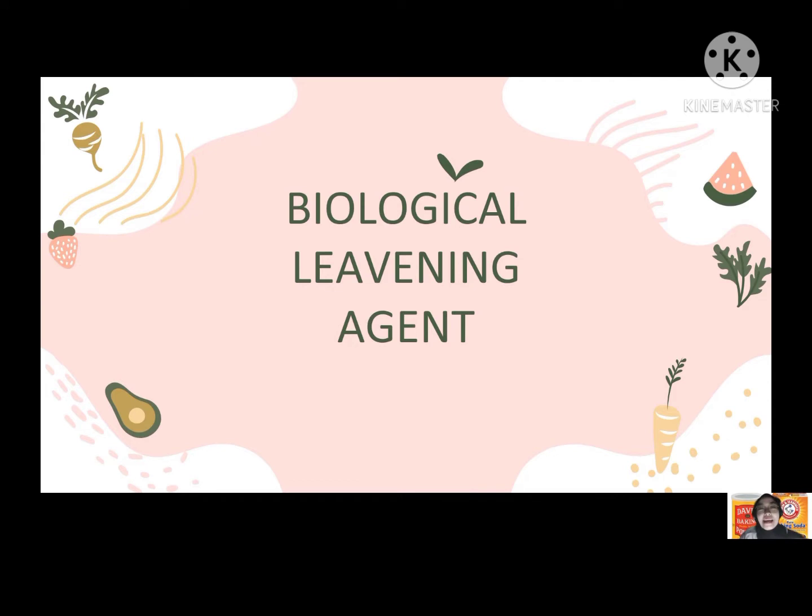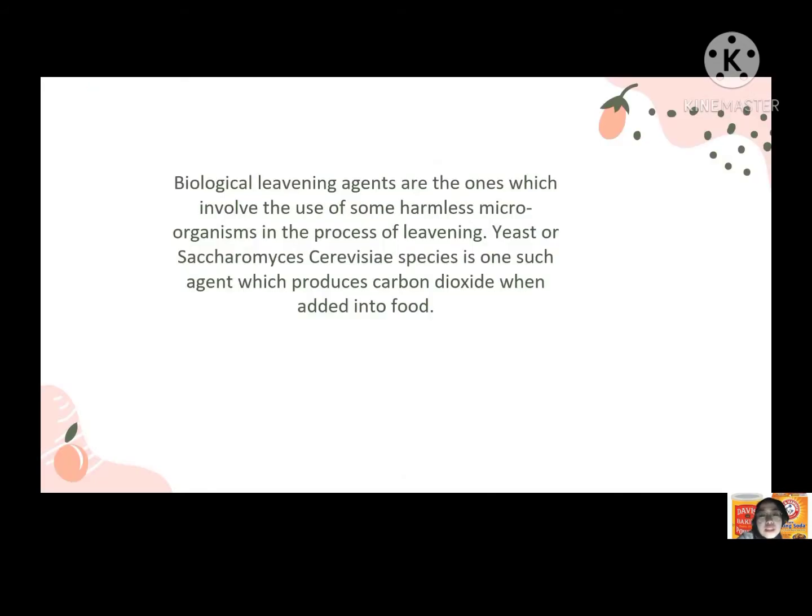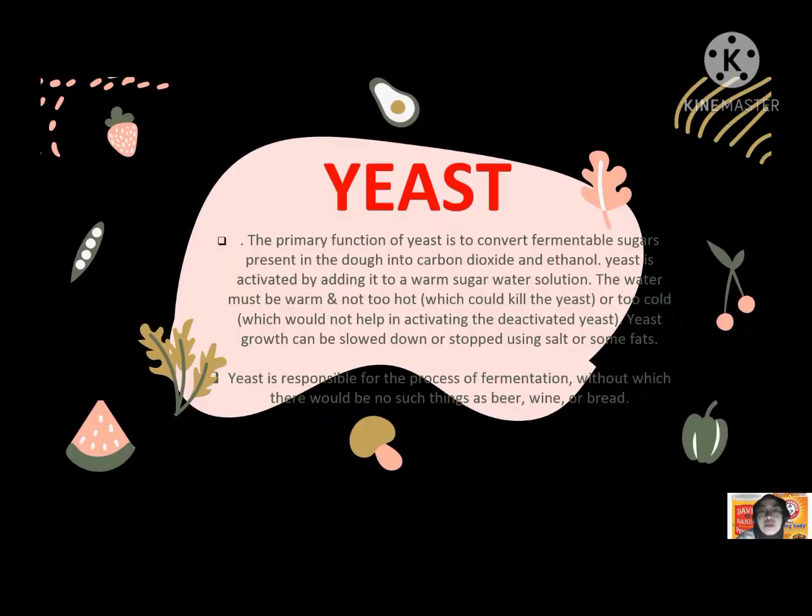Hello, welcome back. So, first is biological leavening agent. What is a biological leavening agent? Biological leavening agents are the ones which involve the use of some harmless microorganisms in the process of leavening. Yeast, or Saccharomyces cerevisiae species, is one such agent which produces carbon dioxide when added into food.